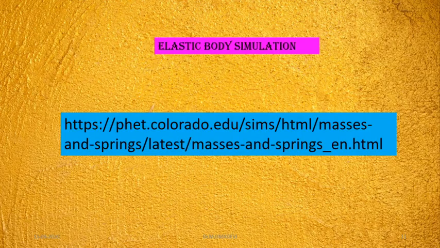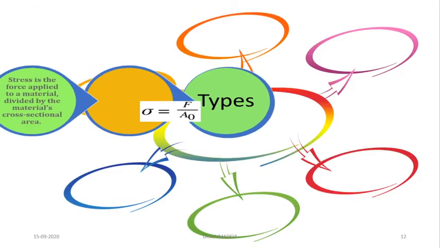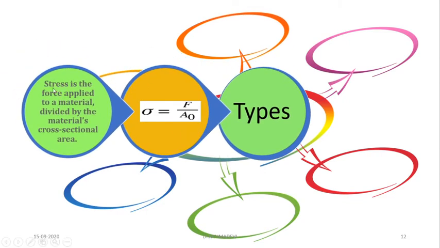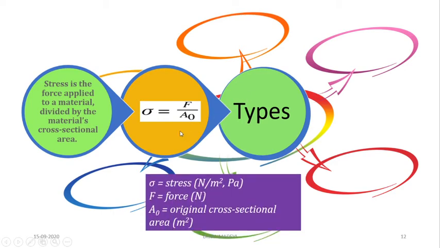So I have stopped with that. Next I'll move to stress. Stress is the force applied to a material divided by the material's cross-sectional area. That is, sigma is equal to force by area. Here sigma is called the stress. The unit is Newton per meter squared or pascal.